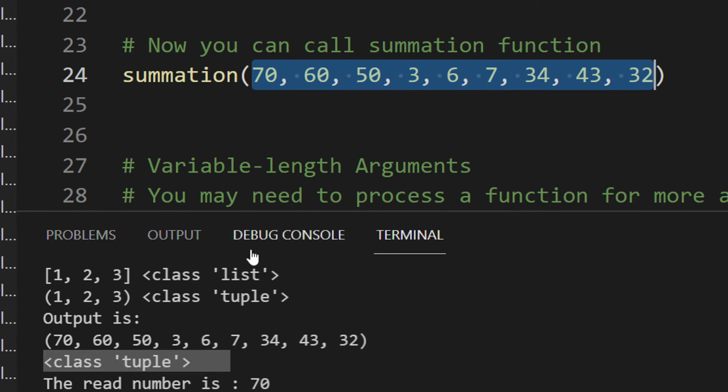Tuples we will see in later classes. Right now just assume it is exactly like a list, right? Whatever you can do on a list, you can do on tuples, only that tuples are read only. Now why it is read only, we will see in later classes.